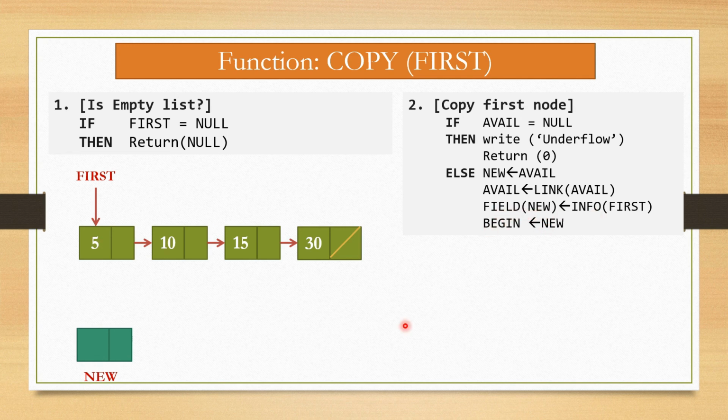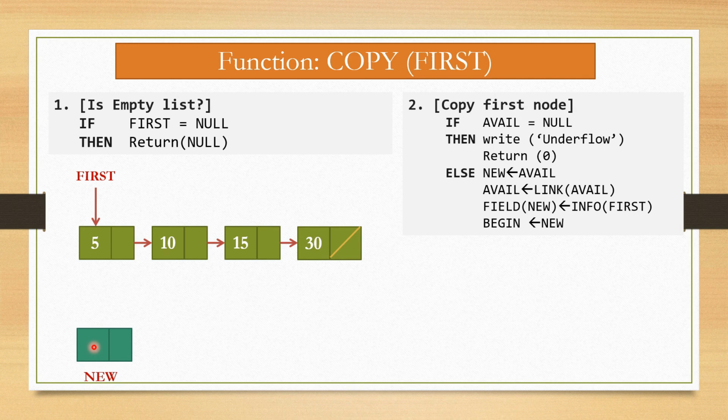Now whatever list we have created by the copy linked list algorithm, for this the node has two parts, field and ptr. This is the field, that is ultimately the information part of the node, but don't be confused. For this purpose the new node has two different parts, that is field and ptr.